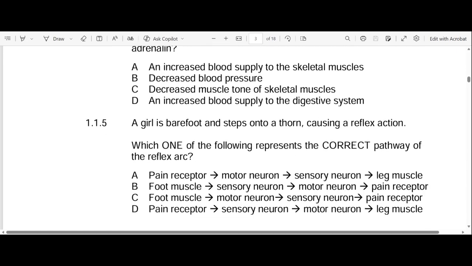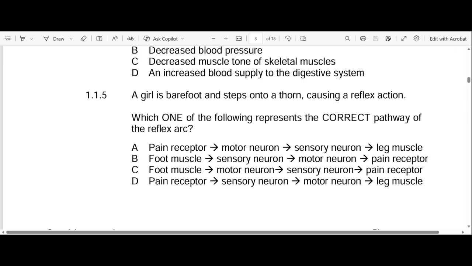So let's go to 1.1.5. 1.1.5 reads as follows. A girl is barefoot and steps onto a thorn, causing a reflex action. Remember, what is a reflex action? A reflex action is an automatic, rapid response to a stimulus, right? I'll repeat that again. It's an automatic, rapid response to a stimulus. What is a stimulus? A stimulus is a change in the external environment, right? Okay, now let's go to the question. Which one of the following represents the correct pathway of the reflex arc?